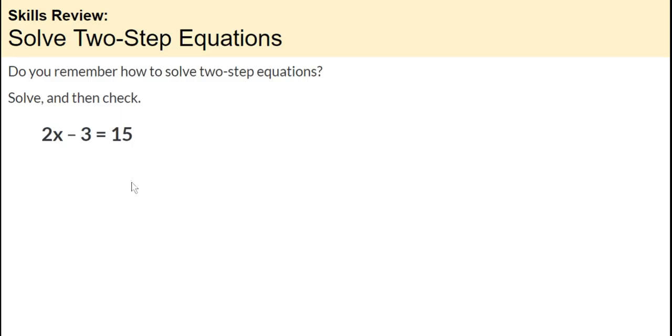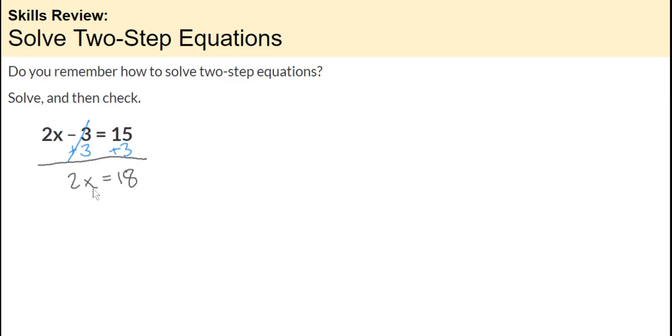But what are we going to do first? We need to get x by itself. What's the first thing you're going to do? If you said add 3 to both sides, that is correct. So if I add 3, we'll cross that out, and then we get 2x equals 15 plus 3, which is 18. What are you going to do next?